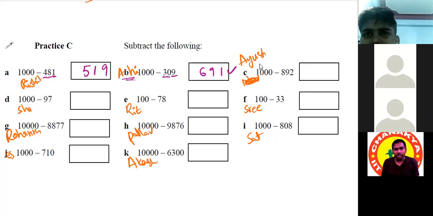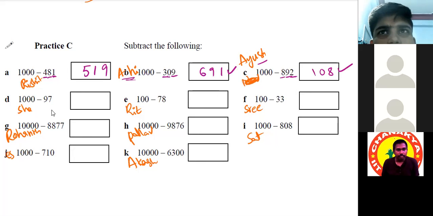Then Aish, are you ready? If not ready, after all the questions, you can explain. Yes, sir, I'm ready. Explain. So first 10 minus 2 equal to 8. Good. Then 9 minus 9 equal to 0. Okay. Then 9 minus 8 equal to 1. So that's answer is 108. Very good. Correct. Then Shahu, that special question came to you only. Yes, sir.